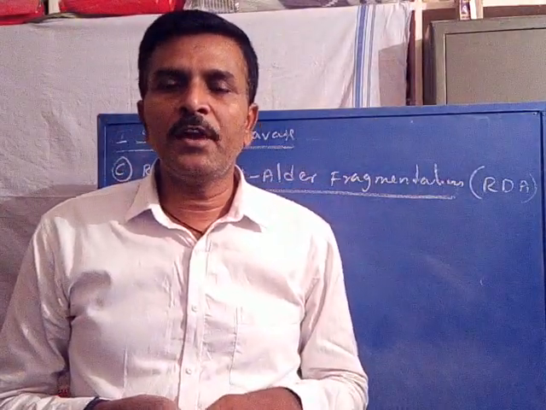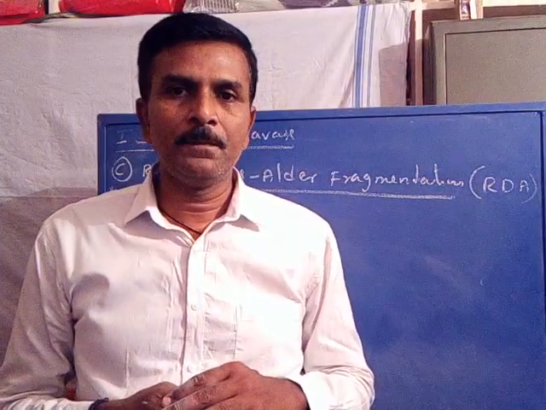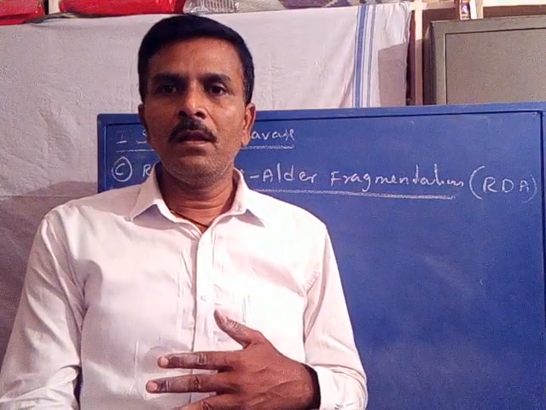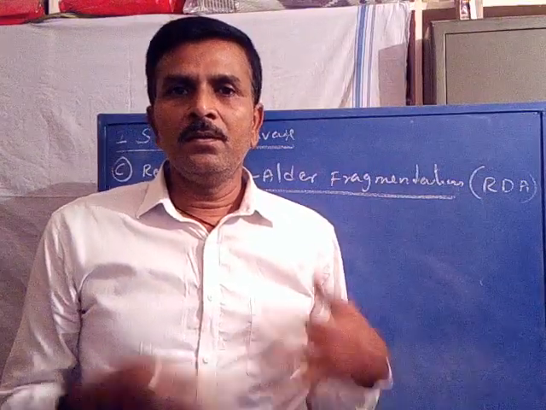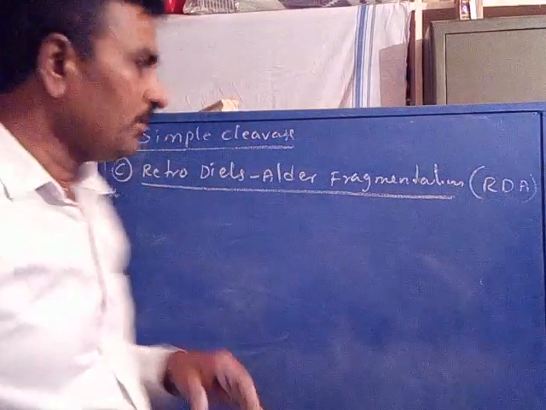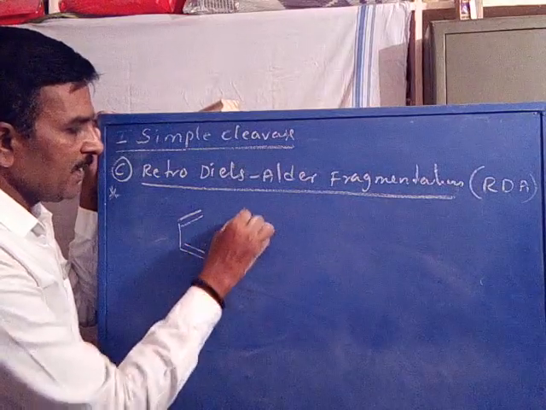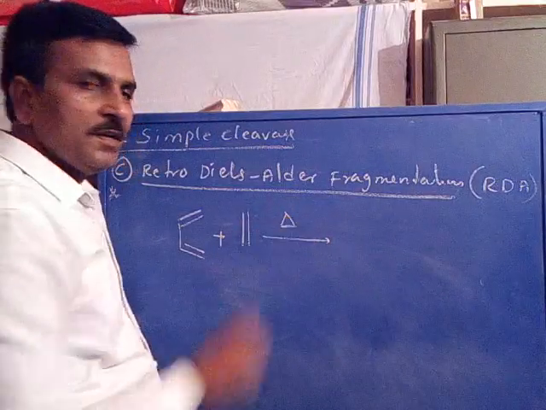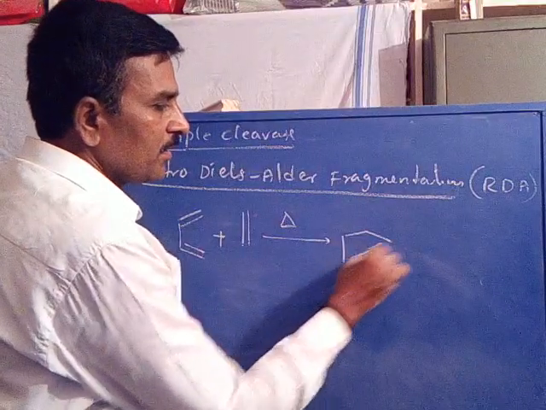first we should know briefly what a Diels-Alder reaction is. Diels-Alder reaction is a reaction between a diene and a dienophile through a concerted mechanism, that is, through a single step, to form a product of cyclic olefins. Say a diene combines with a dienophile to give, under thermal conditions, without formation of any intermediate, directly a product of cyclic olefin.